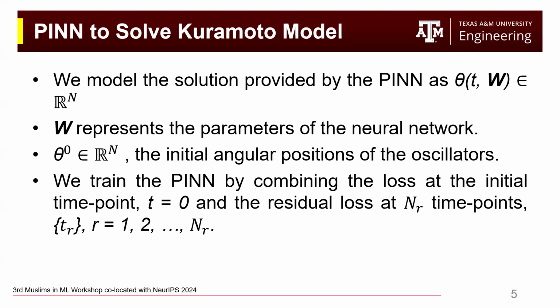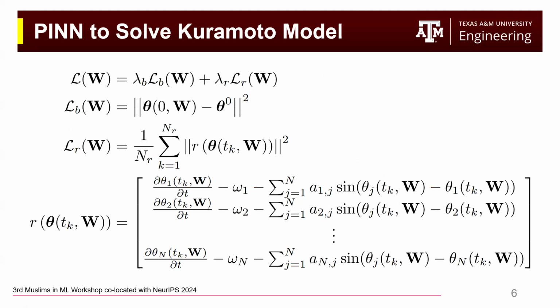So when we train our PINN, what we do is we try to minimize a combination of two different losses. LB is the boundary loss, where the loss comes from the evaluation of the PINN network at the initial time point, and the residual loss LR, where we evaluate the PINN model at other time points, and we try to minimize the residual values.